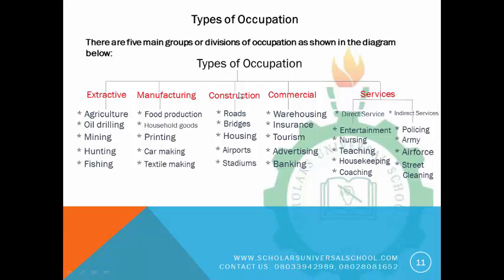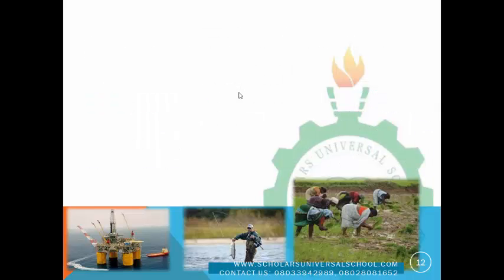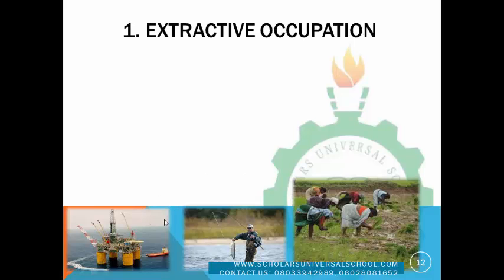Now let's move into the first one, which is extractive. Now, what is extractive? I believe you could see these images. Now, this is a farmer. This is a fisherman, and this set of people are trying to extract things from the sea. All right. Now, what is extractive occupation?